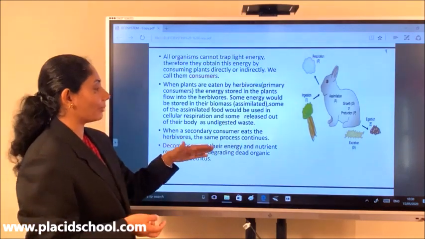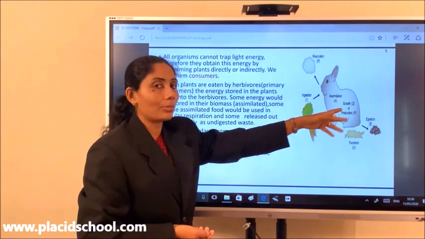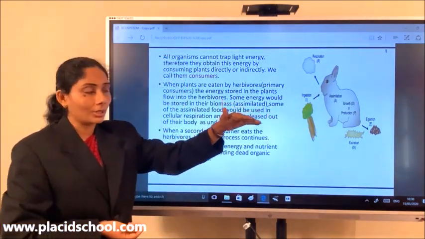So the same thing happens. Now this rabbit in turn will be eaten by another organism, and the same process happens. And this is how energy flows. I hope this is clear to you.